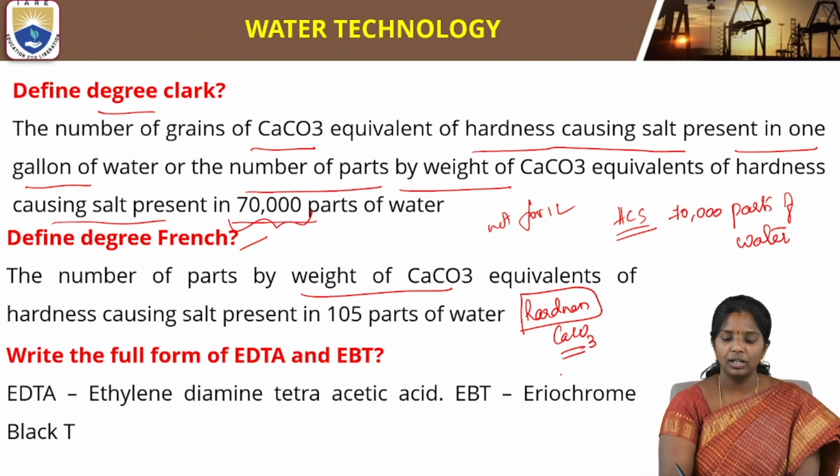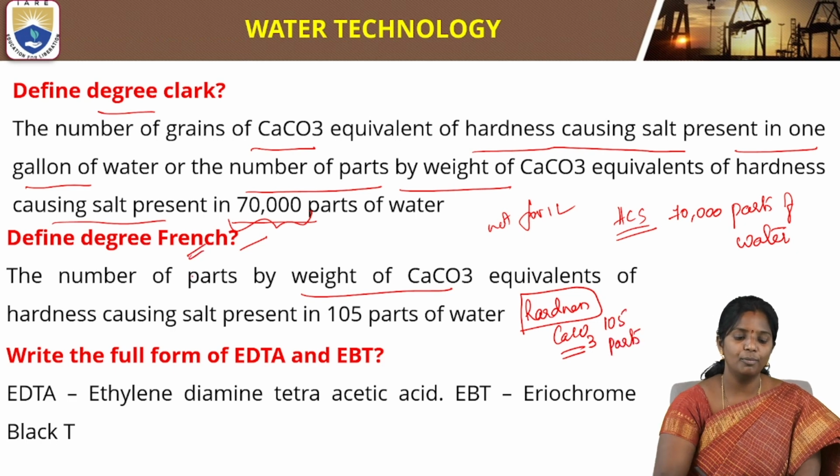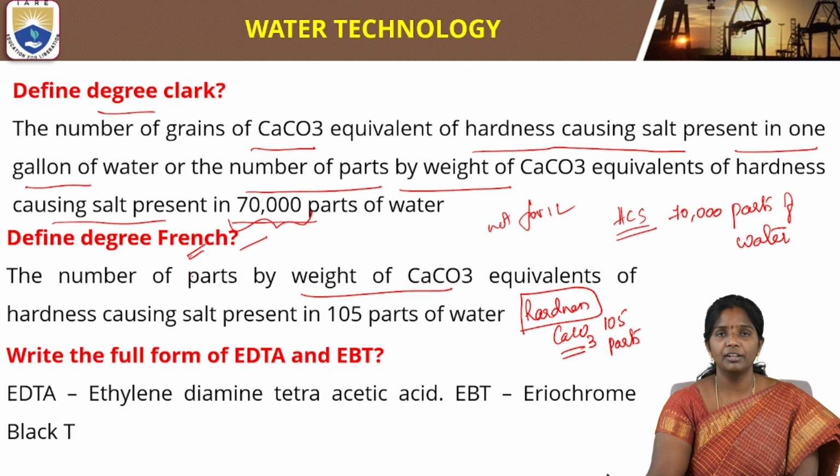So this calcium carbonate equivalence, when it is present in 10^5 parts of water, is expressed in the form of degree French. So this is the meaning of the degree French unit.